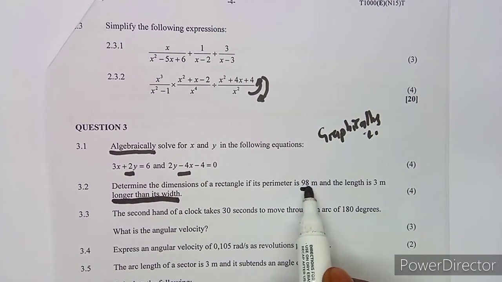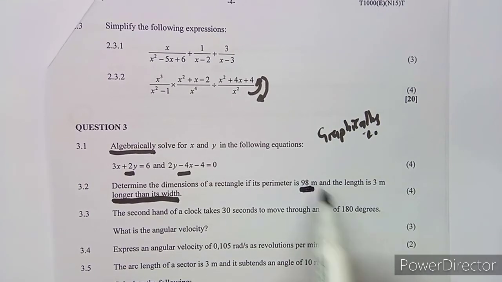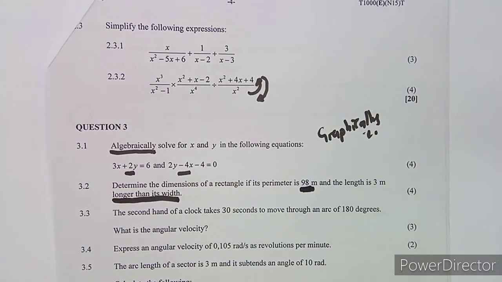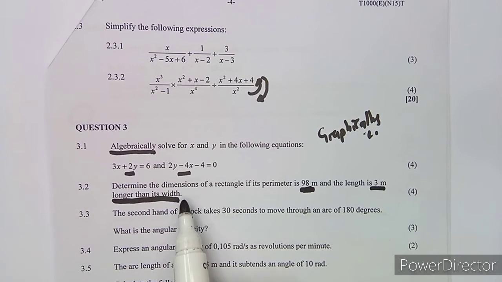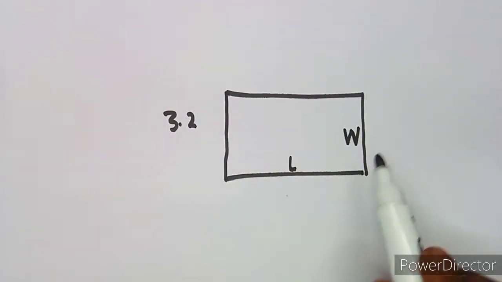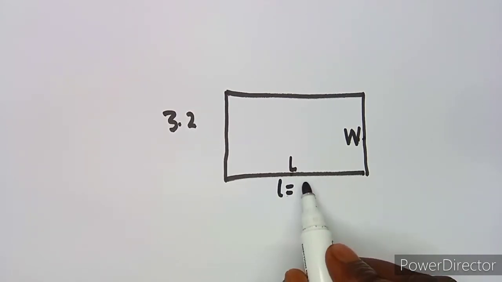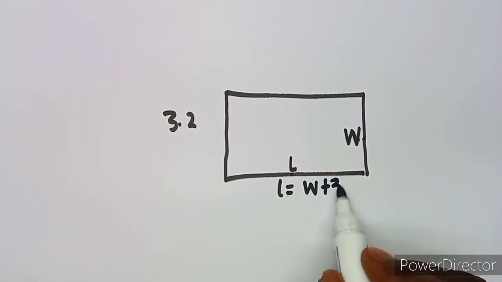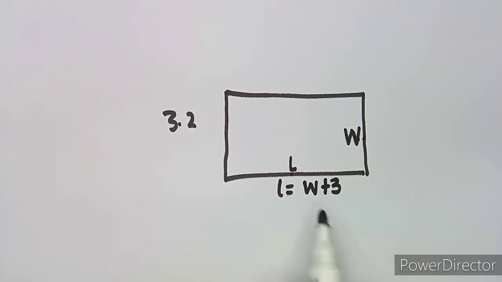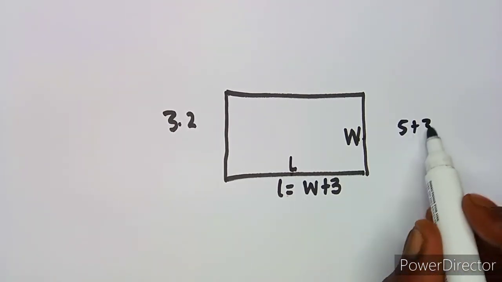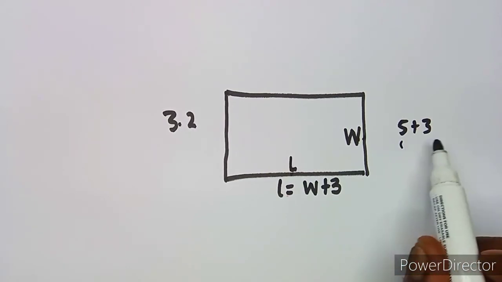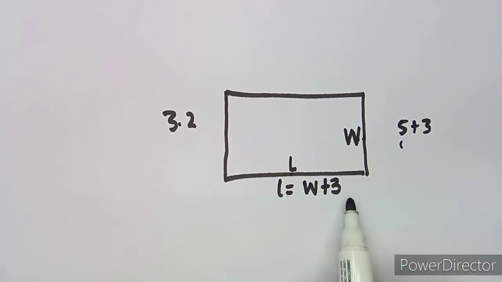So the perimeter, remember, is the distance right round. Let's start with this part where we are given that the length is 3 meters longer. How are we going to relate the length and the width? If the width is given as w, and this length is 3 meters longer, it means the length is equal to the width plus 3. You're going to add 3. If the width is 5, the length is going to be 5 plus 3, which is 8. If this is 6, you add 3. So if this is w, you're going to add 3 like that.